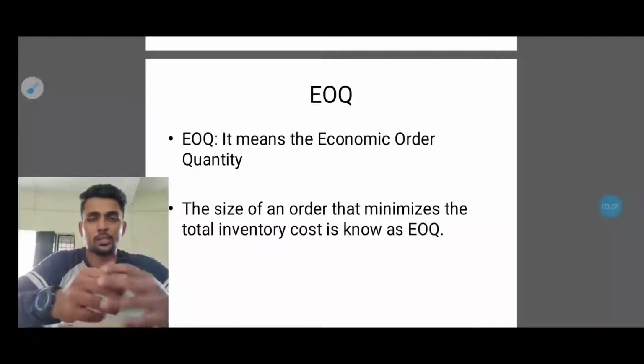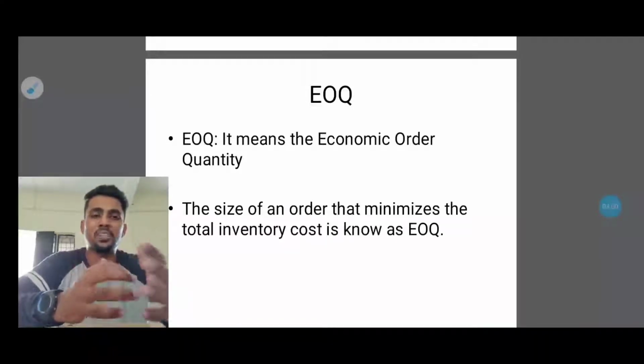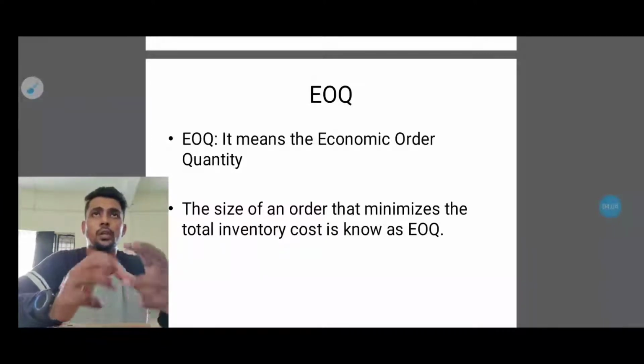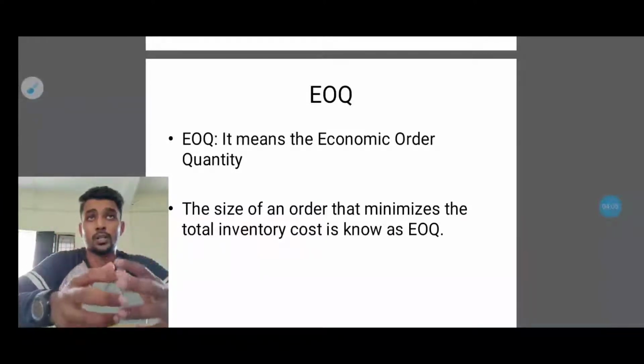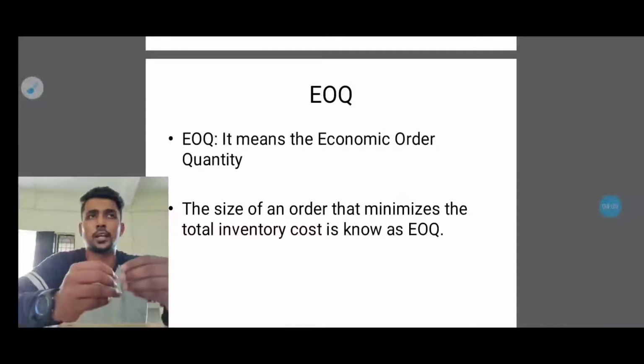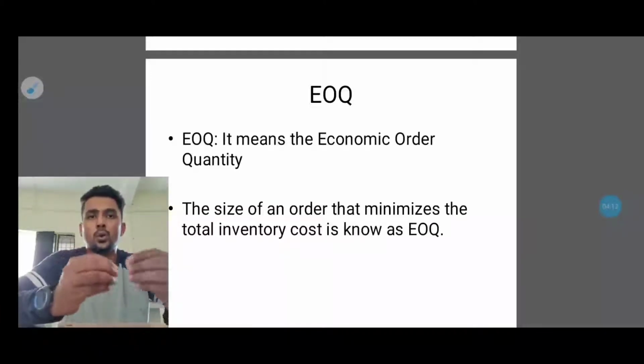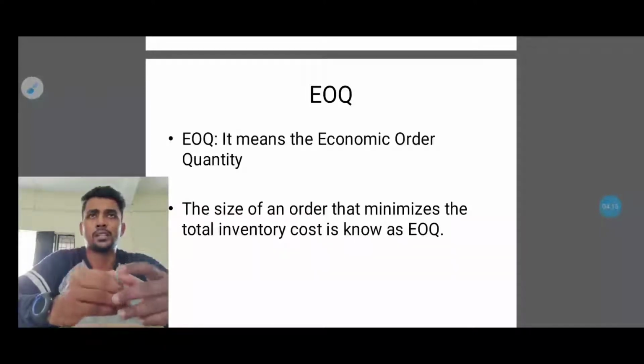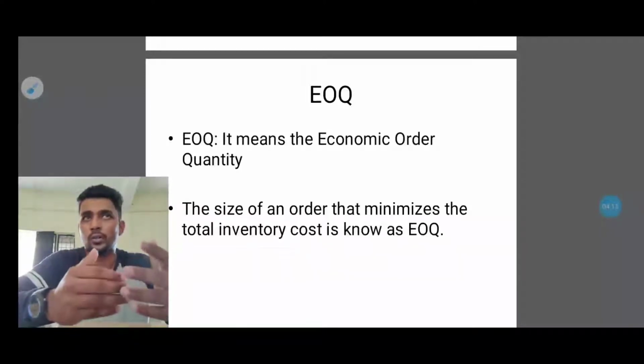So they try to minimize the inventory cost in order to get a good profit. The economic order quantity is the number of units that a company should add to inventory with each order to minimize the total cost of inventory, such as holding cost, order cost and shortage cost.